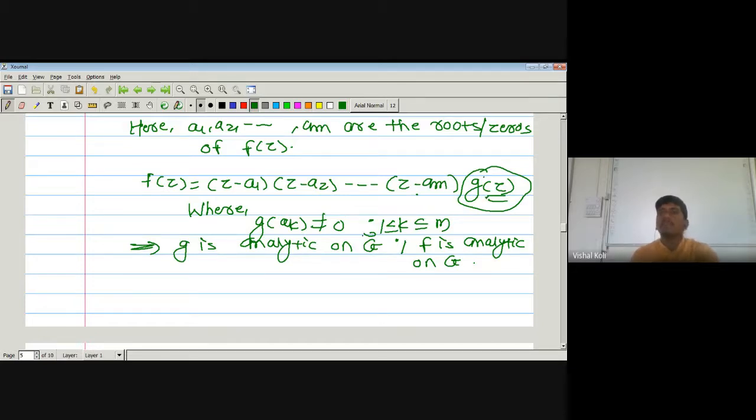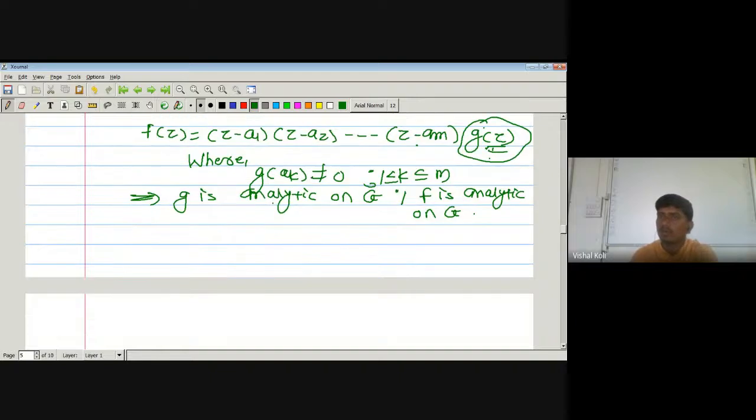As it has no root, it means g of z is not equal to 0 for any z belonging to C. Since f of z has only these roots, that is a1, a2 up to so on am, if there is any root of this g of z, then it must be root of f of z, which is a contradiction. So g of z must be a constant polynomial. Okay, so as g of z is a constant polynomial, which implies g of z has no root in C, or g of z is not equal to 0 for all z belonging to C and z not equal to ak. Yes, any doubt in this?